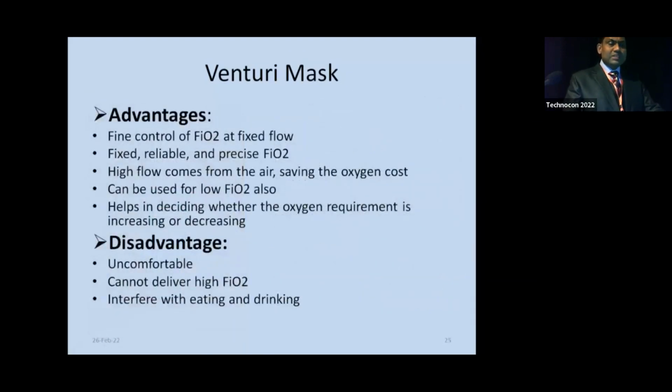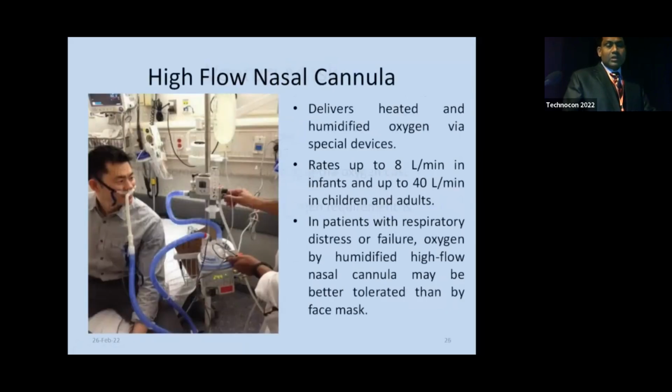Advantages of Venturi mask are fine control of FiO2 at fixed flow, fixed, reliable and precise FiO2. High flow comes from the air, saving the oxygen cost, can be used for low FiO2 also, helps in deciding whether the oxygen requirement is increasing or decreasing. Disadvantages are uncomfortable, cannot deliver high FiO2, interfere with eating and drinking like other masks. Next one is high flow nasal cannula.